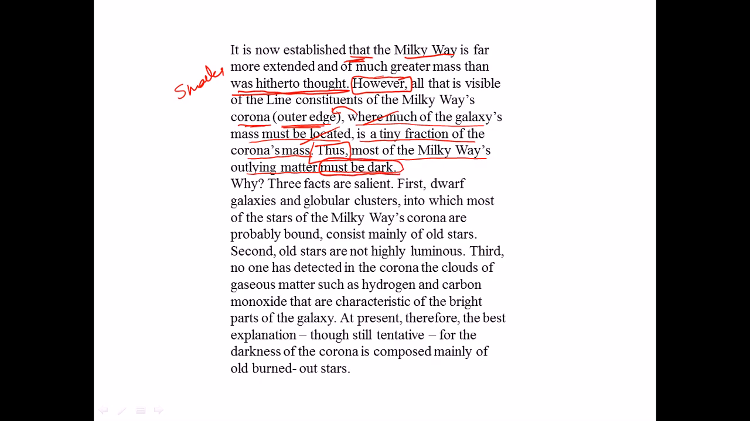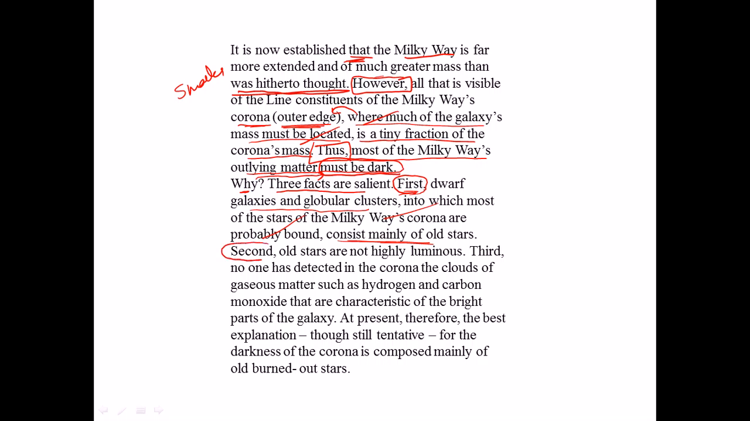This is very important. Now the next paragraph says why. So why is it, but why must it be dark? Three facts are salient. First, circle this. Dwarf galaxies and globular clusters into which most of the stars of the Milky Way's corona are probably bound. Into what? Into the galaxies and globular clusters consists mainly of old stars. So you can eliminate this to understand consists mainly of old stars. Therefore, the corona consists of old stars.